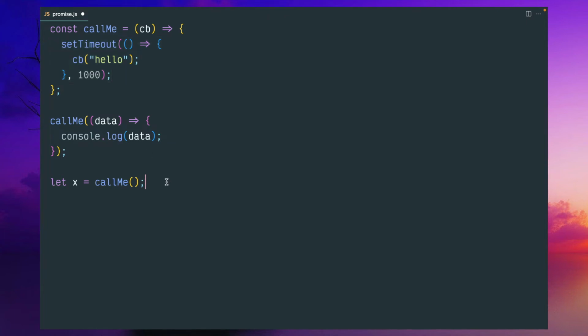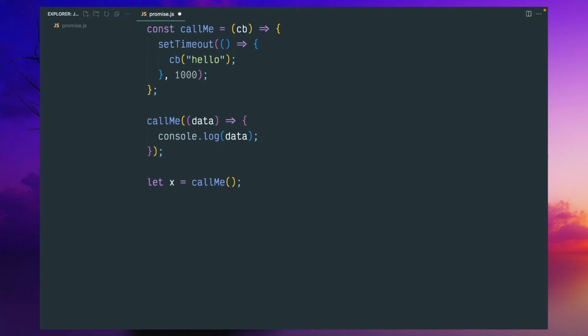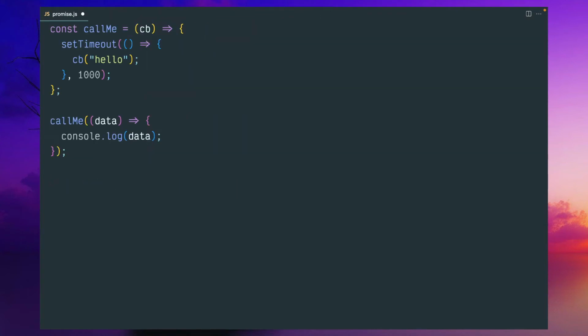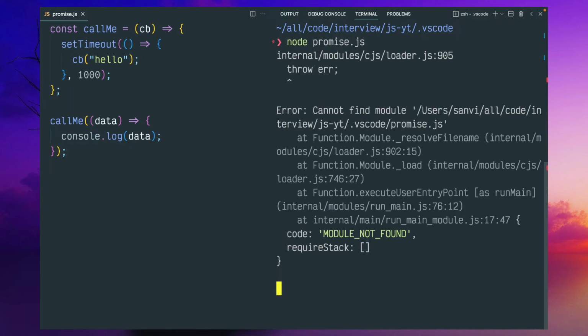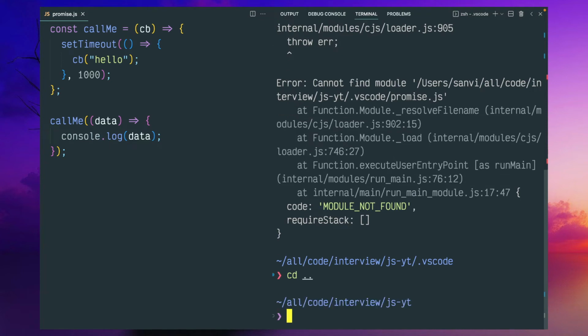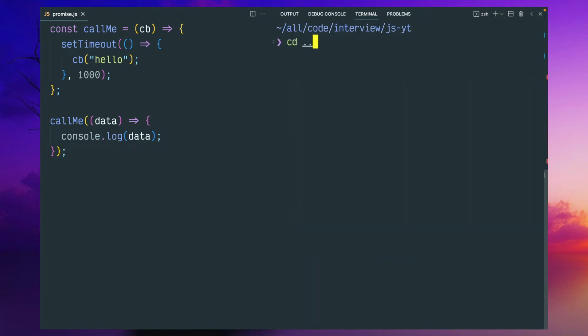So this is how we write programming with callbacks. Let me run it. I'm in some other directory. Let me go to the correct directory. Yeah, after 1 second delay, this hello is printed.